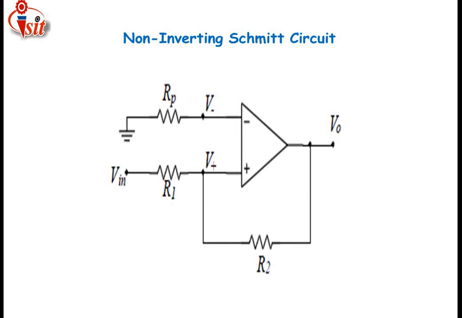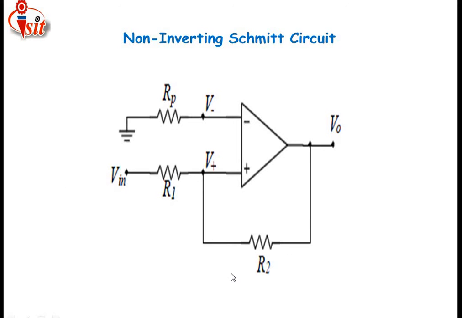As I have told, only the input terminal is changed, and the name is also changed. For the inverting Schmitt trigger, we apply the input to the negative terminal of the op-amp, but for the non-inverting Schmitt trigger, we apply the input voltage to the positive terminal of the op-amp. For that reason, this type of Schmitt trigger is called a non-inverting Schmitt trigger.